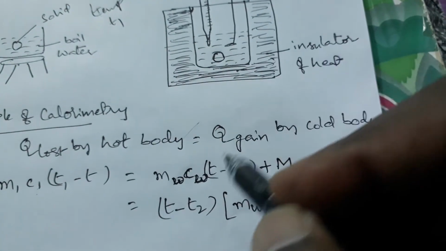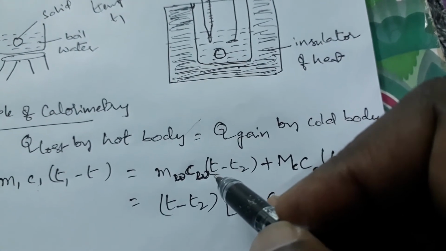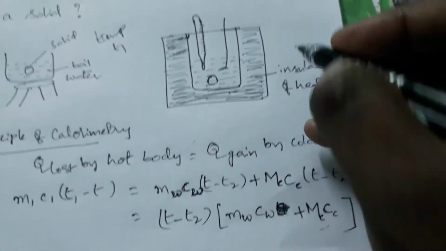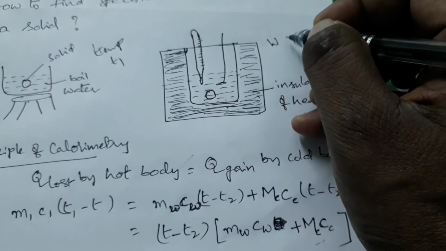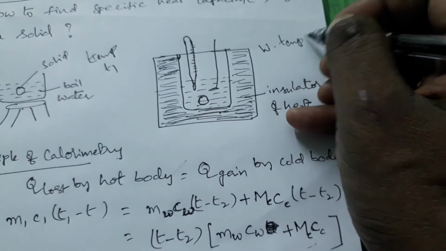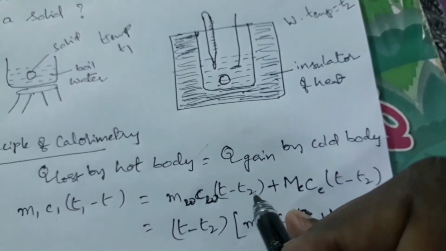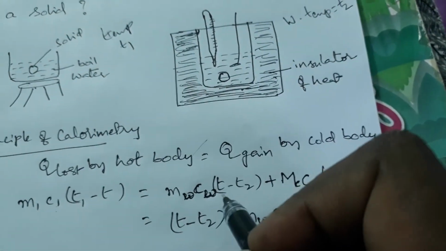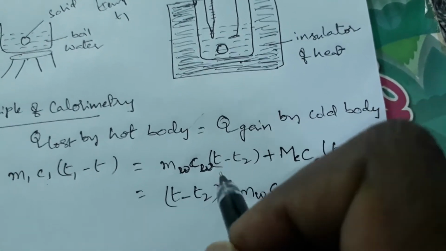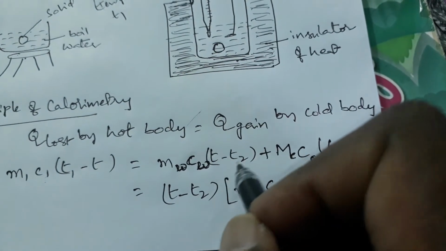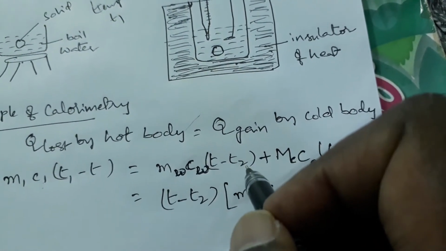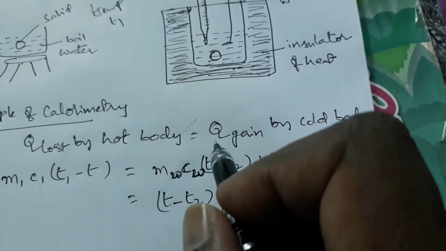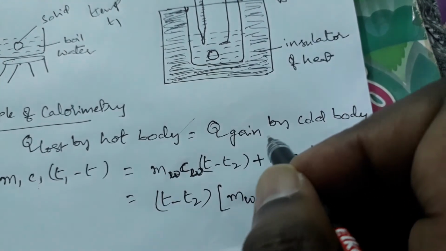T means the temperature of the water after mixing, the middle temperature, minus the beginning cold water temperature, which you take as T2. The beginning cold water temperature is T2. After dropping, the temperature of the water is T. Now how much heat change has taken place here? T minus T2. Once again, the water is the cold body and gains the heat energy.